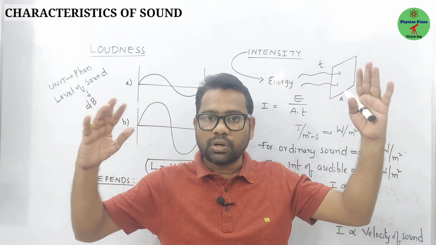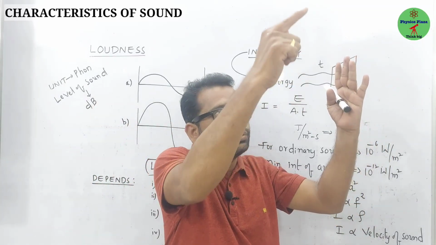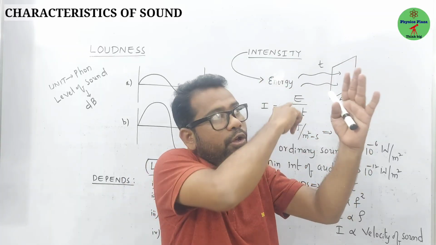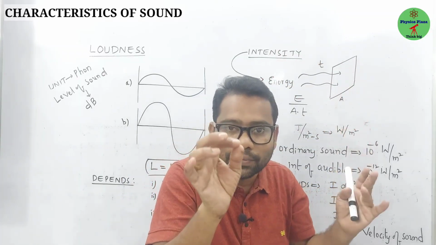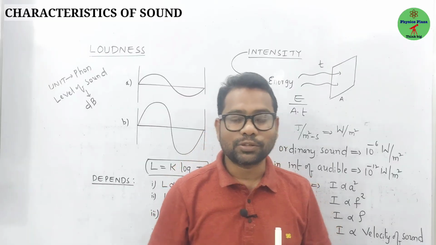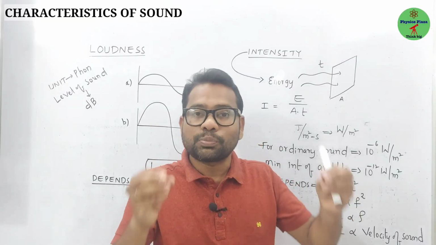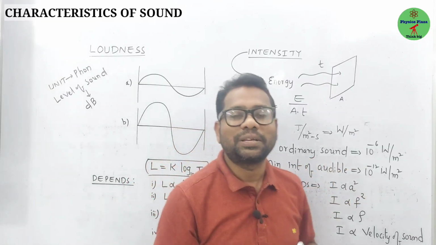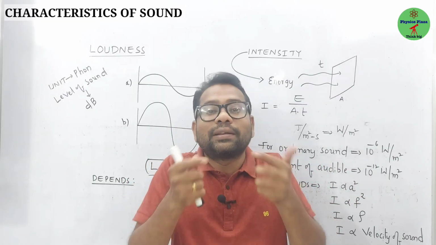The amount of energy passing through a unit normal area in one second is called intensity.